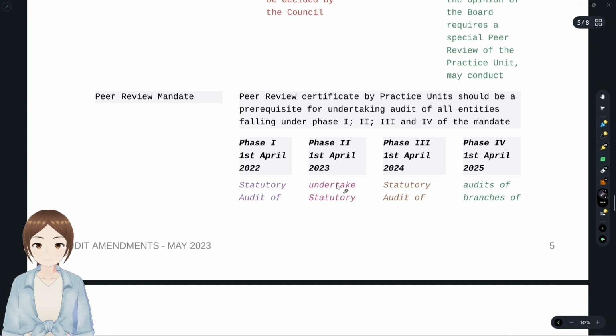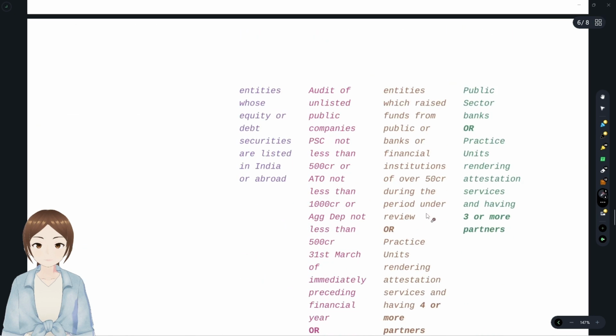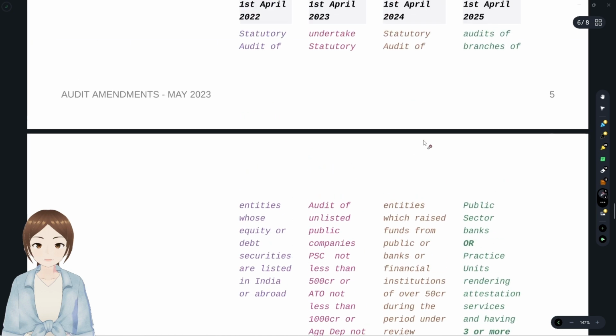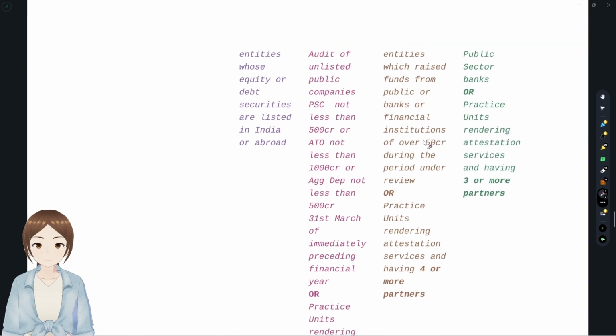Okay, that's for the company and for the auditor. There's an or condition, not an and. For phase 3, from 1st April 2024, statutory auditors of the entities who raised funds from public or banks or financial institutions over 50 crore during the previous year under review. If it is exactly 50 crore, phase 3 is not applicable. If it's more than 50 crore, that is 51 crore or 50.5 crore, phase 3 is applicable.